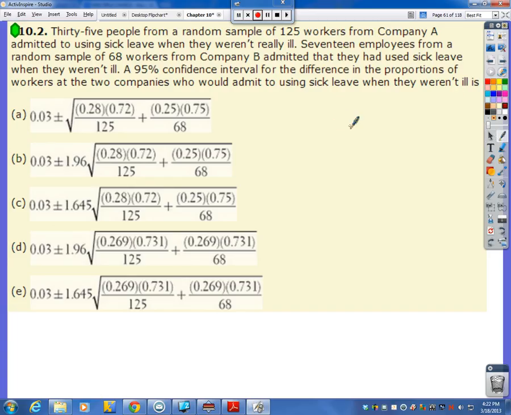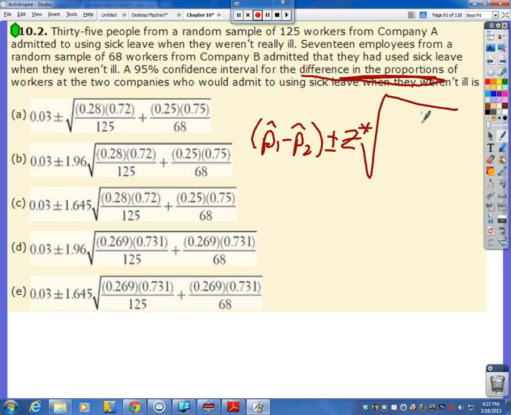Now, since we're doing a two-sample proportion problem here, and they told us we were doing the difference in the proportions, we're using p1-hat minus p2-hat, plus or minus z, always for proportions, square root.